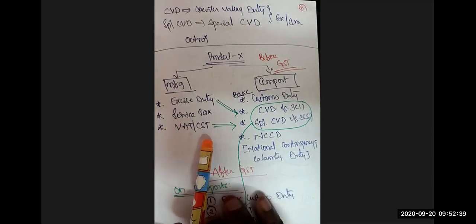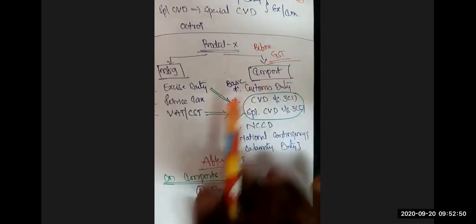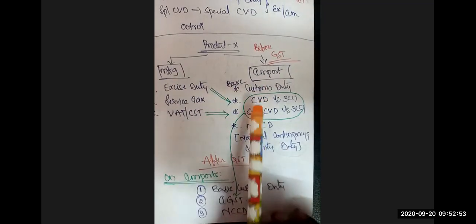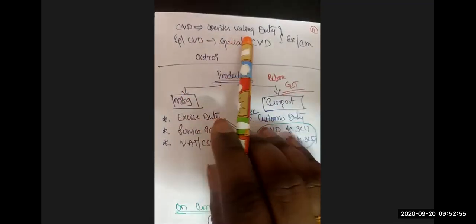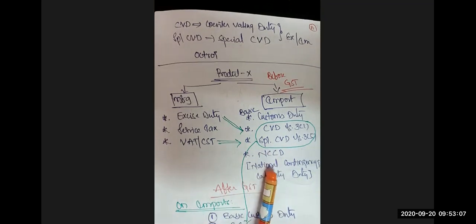Now, if you look at the import option, you are importing the same product X from other countries. You are supposed to pay basic customs duty, CVD, which is called countervailing duty, then special CVD, special countervailing duty, and then NCCD, National Calamity Contingency Duty.